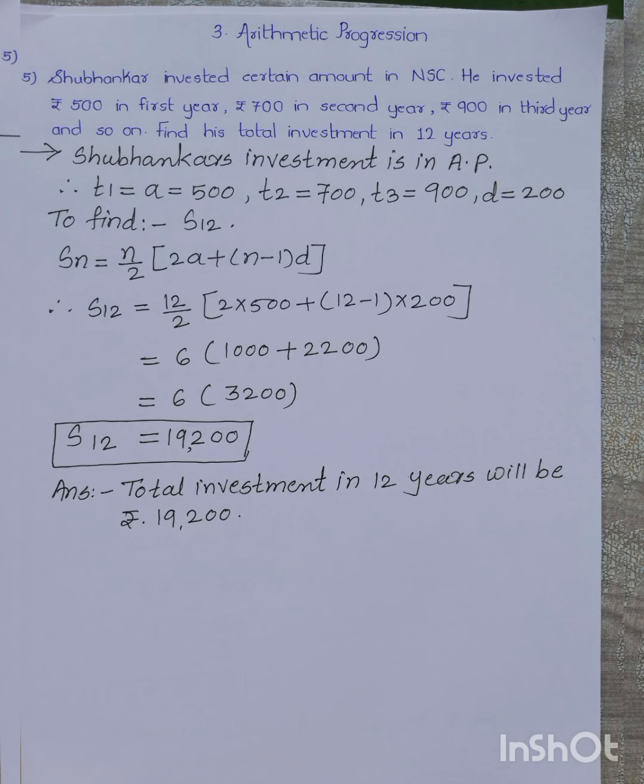What to find out here? Total investment in 12 years. So it means we have to find out S12. So for that we are writing here the Sn formula. Sn is equal to n upon 2 [2a plus (n minus 1)d]. S12 is equal to 12 upon 2 by putting n is equal to 12 and a is equal to 500. So 2 into 500, again n is equal to 12 and common difference d is equal to 200. Likewise, we get here S12 is equal to 6 into 3200. It means S12 is equal to 19,200. So the final answer is total investment in 12 years will be rupees 19,200 for Shubhankar.